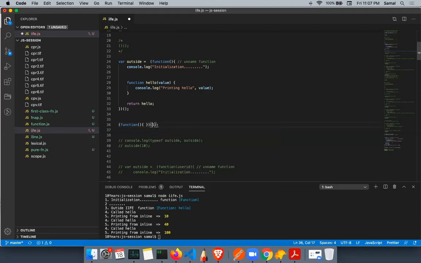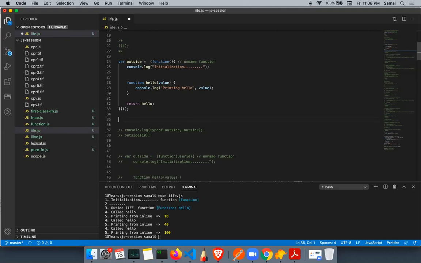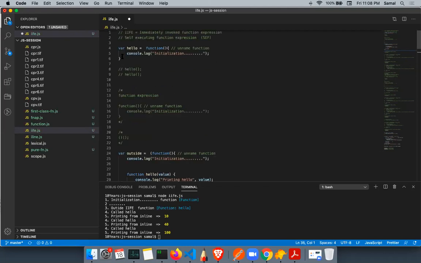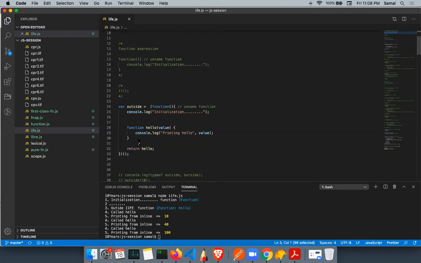If I pass 1 here, this 1 will be received here, as A. If I pass an inline function here, A will receive that inline function, and I can call A. See, in a single line I'm able to create a very complex function structure. I will not do it, otherwise I will confuse you. So this was the IIFE.